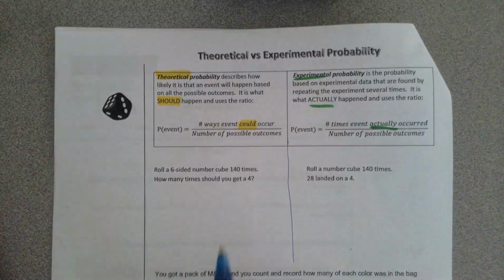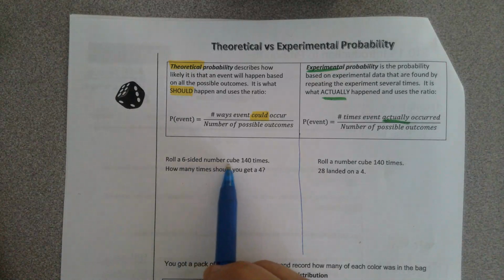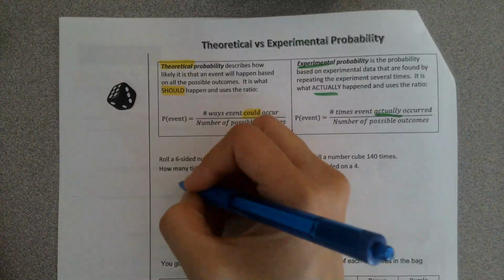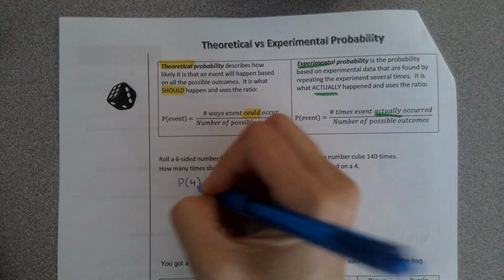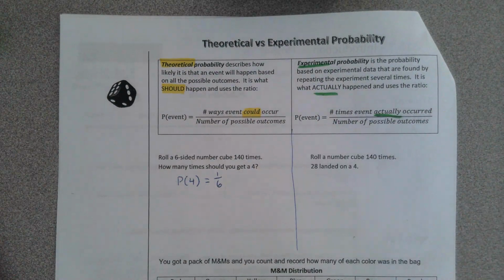Okay, so we're back with our dice. Roll a 6-sided number cube 140 times. How many times should you get a 4? So we're going to do probability of 4 equals 1 over 6, right? Every number you get a 1 in 6 chance of getting it.